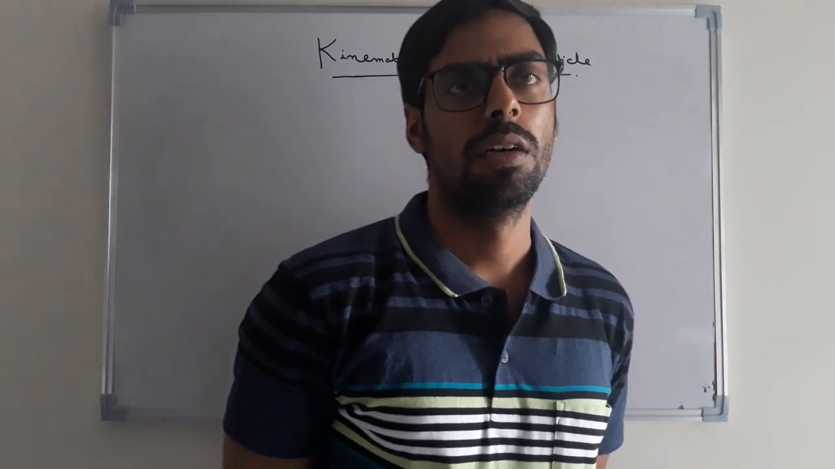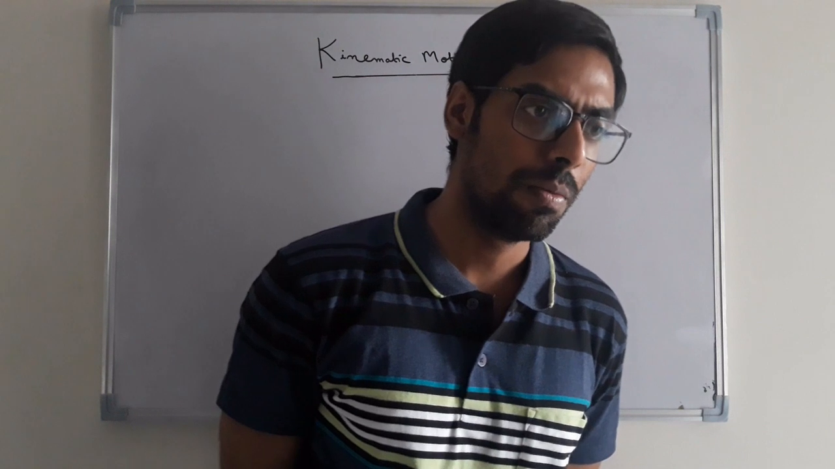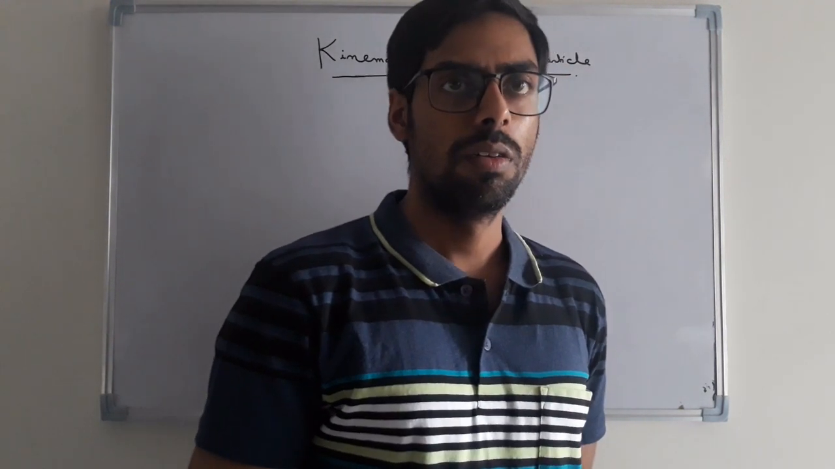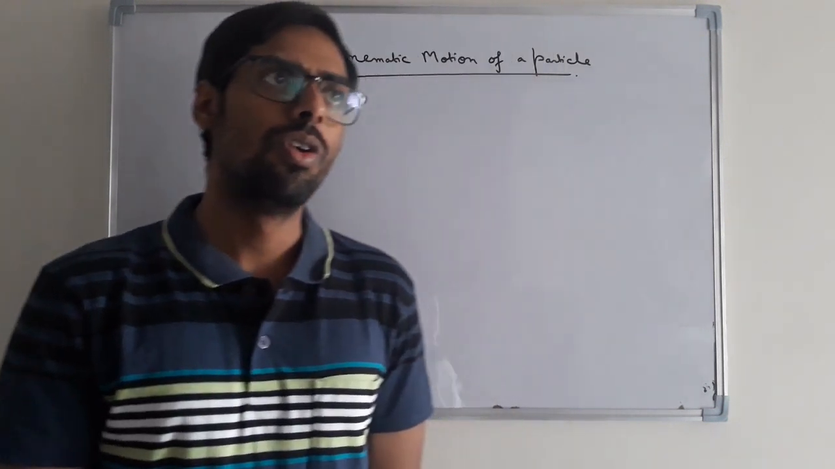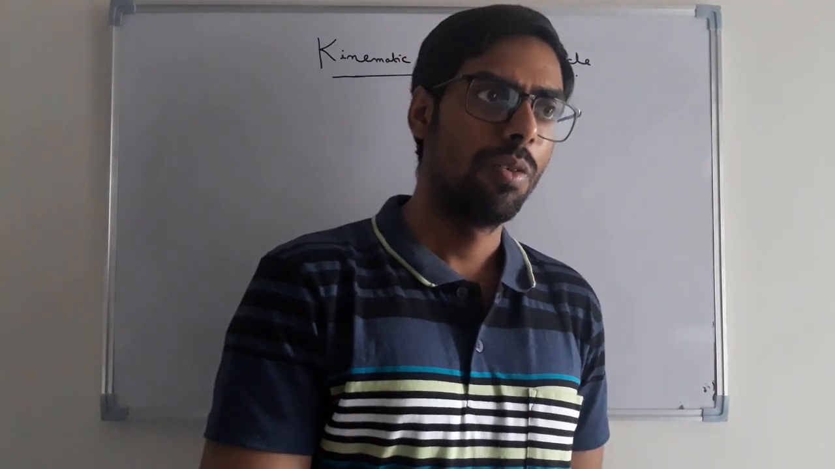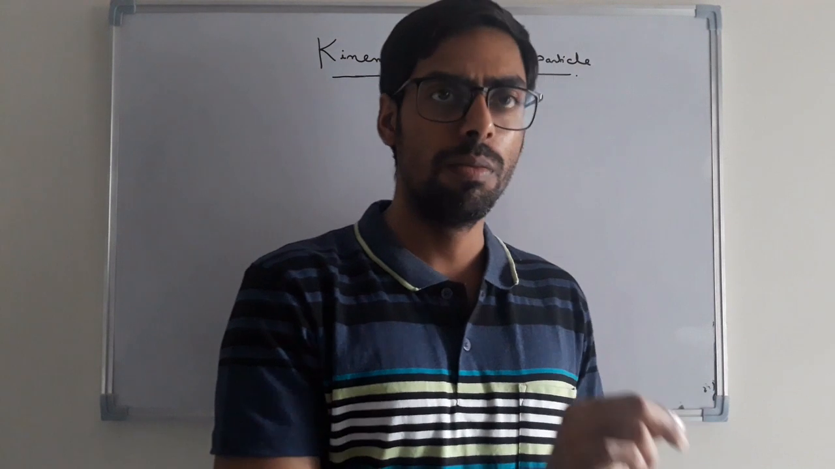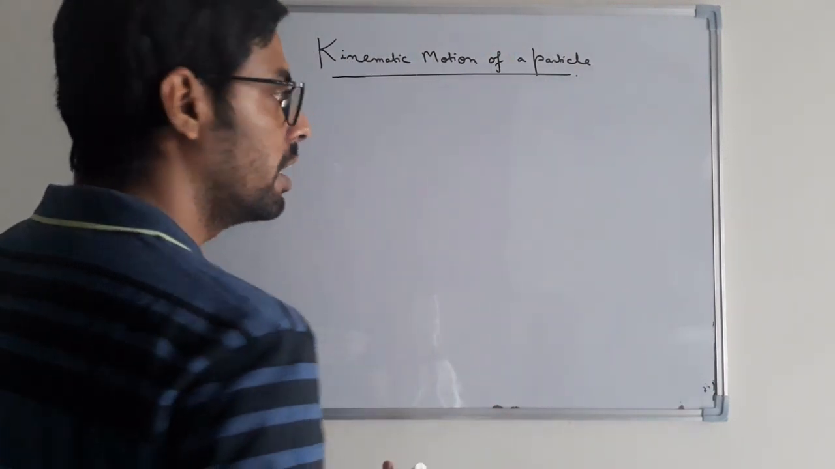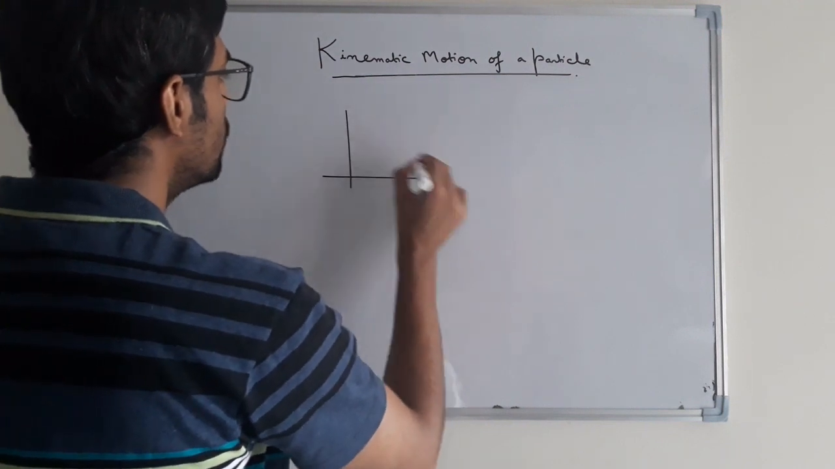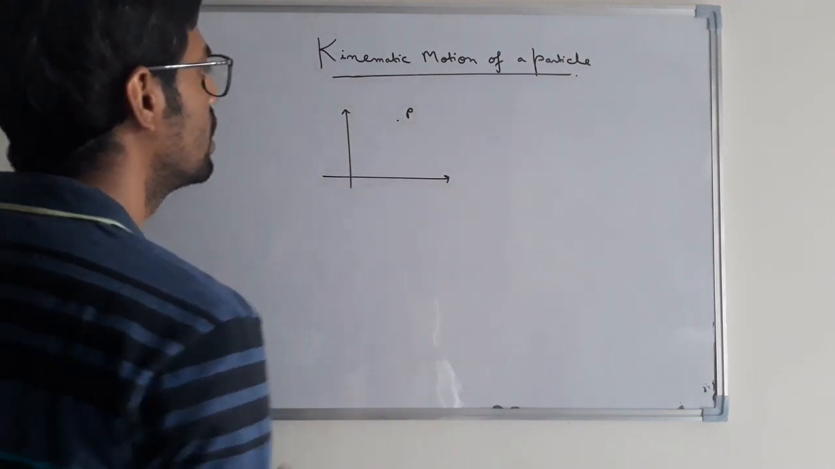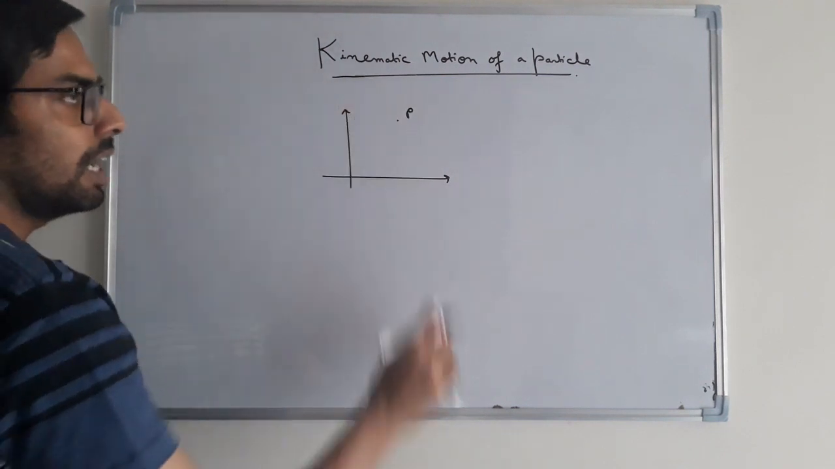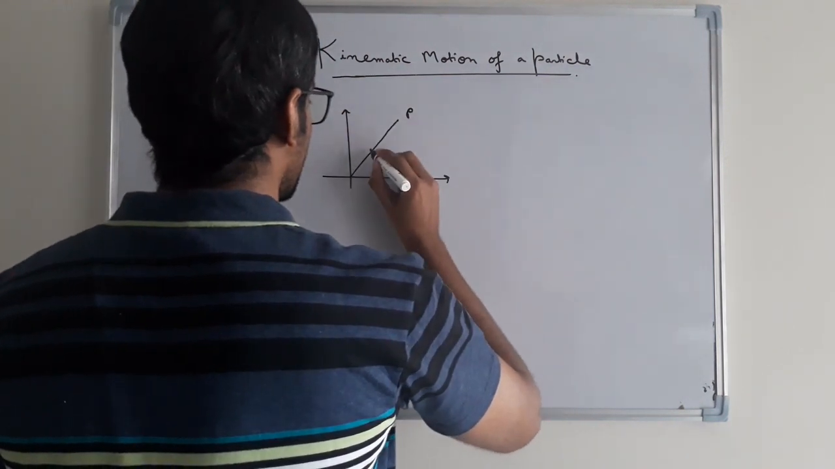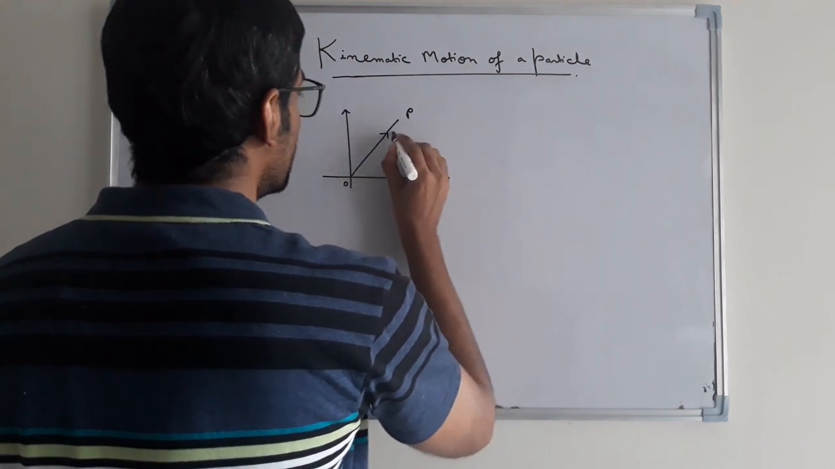While studying the kinematic motion of a particle, you should be familiar with some basic parameters of a moving particle. What are they? As we discussed in our vector session, any particle in space can be described by a position vector. Suppose in a two-dimensional space P is a point particle, then P can be represented by a position vector joining the origin to the point P, which is called the R vector.